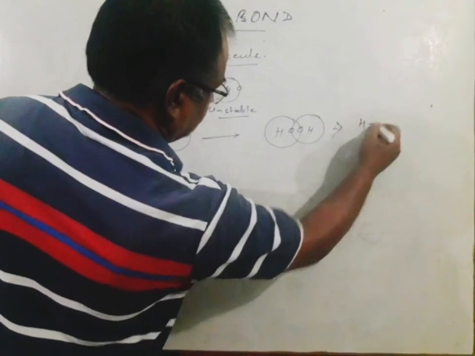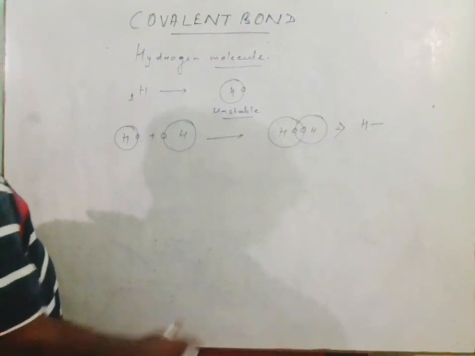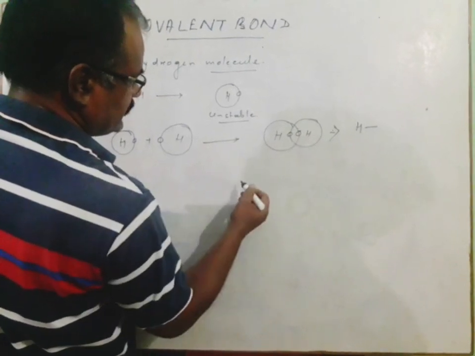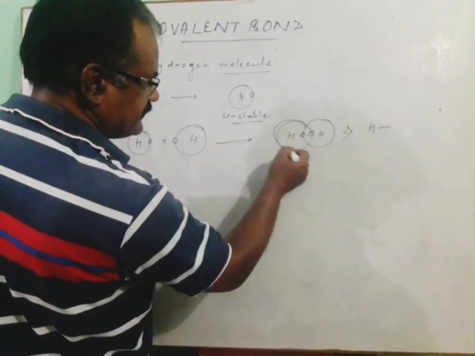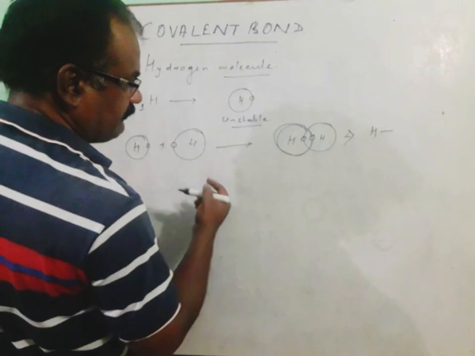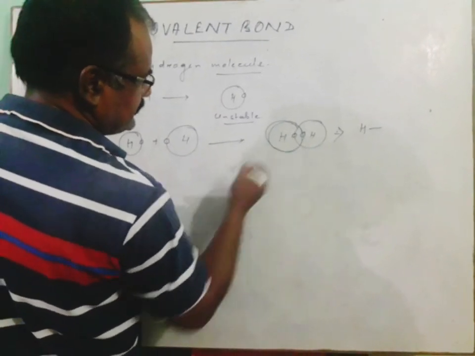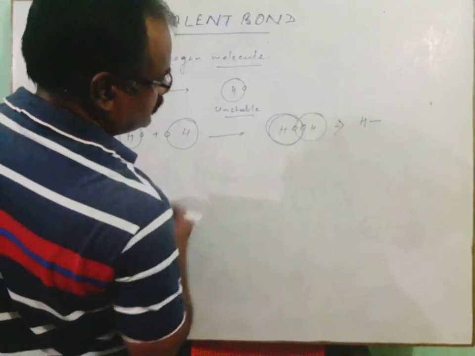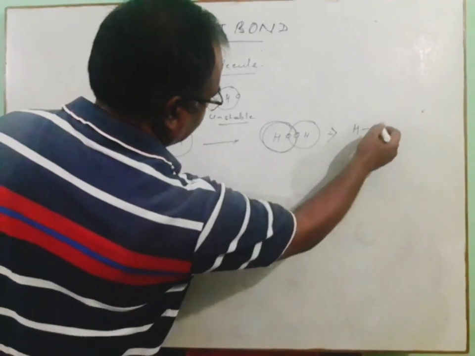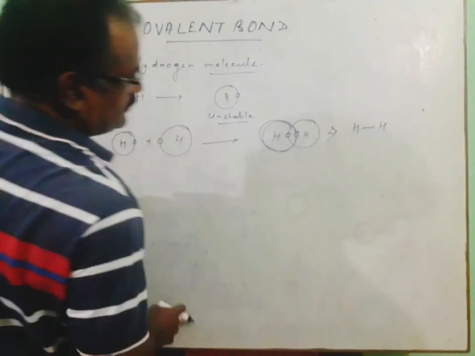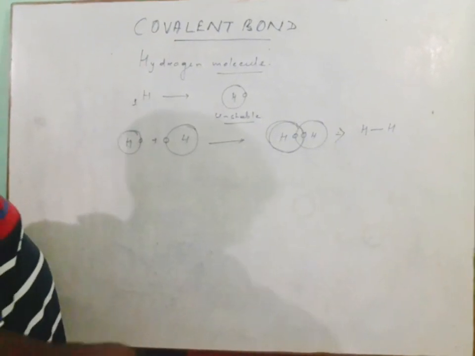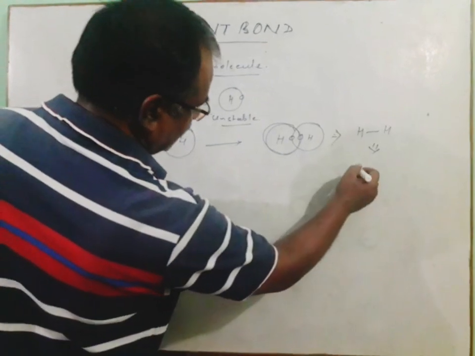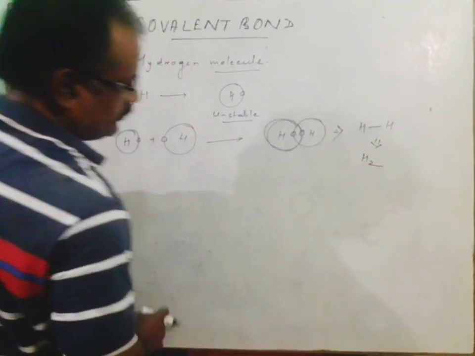These 2 electrons are shared in such a manner that each hydrogen atom is considered to have 2 electrons, and therefore we can say that hydrogen combines with another hydrogen atom with a single bond, forming the hydrogen molecule or H2 molecule.